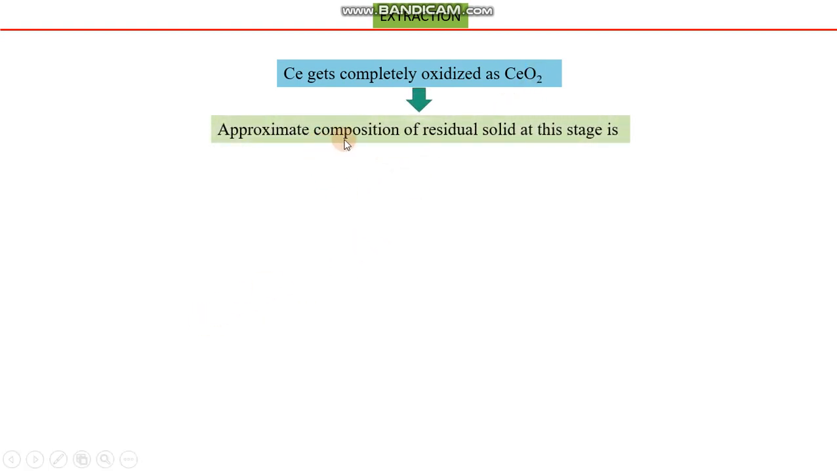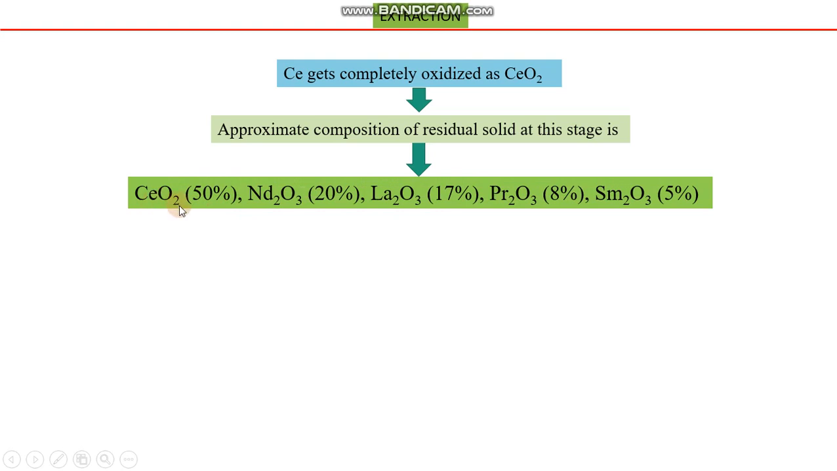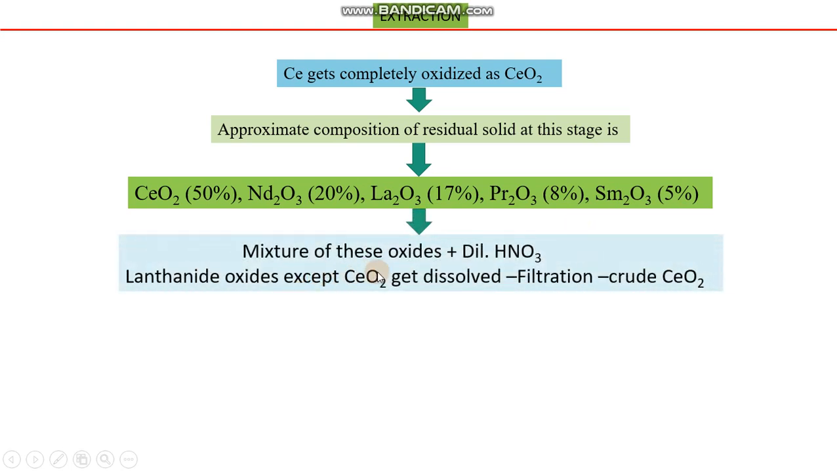Cerium is completely oxidized, and it is obtained as cerium oxide. Now, the approximate composition of the residue at this stage is 50% cerium oxide, 20% neodymium oxide, 17% lanthanum oxide, 8% praseodymium oxide, and 5% samarium oxide. Now, the mixture of these oxides is treated with dilute HNO3.